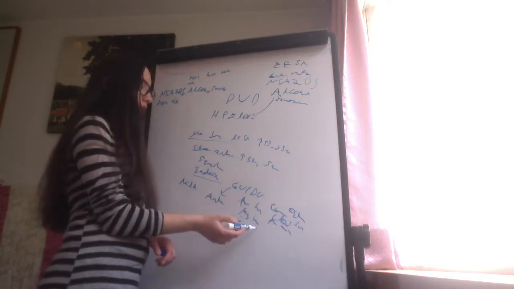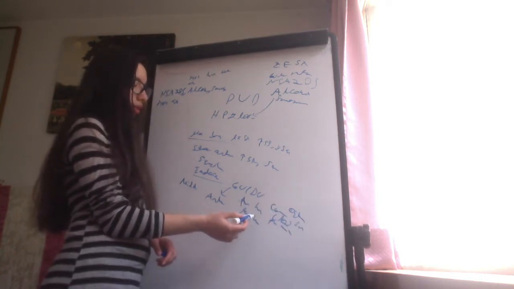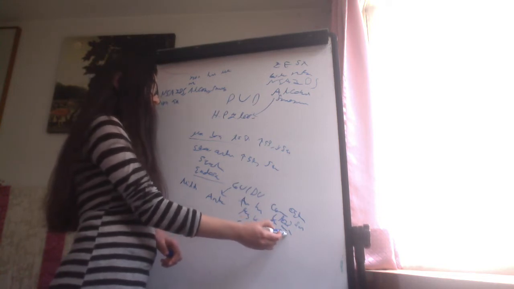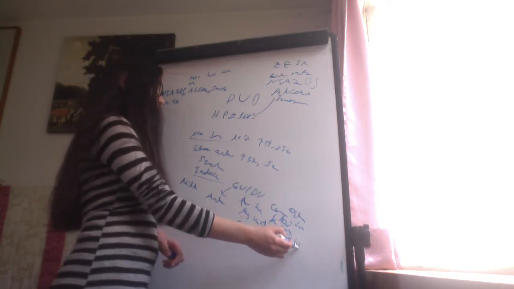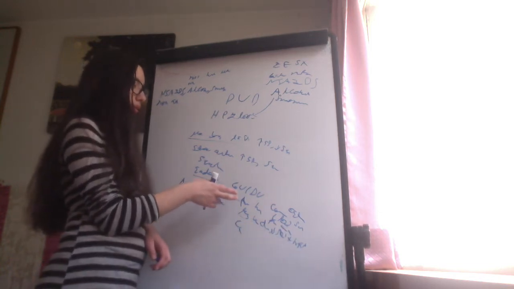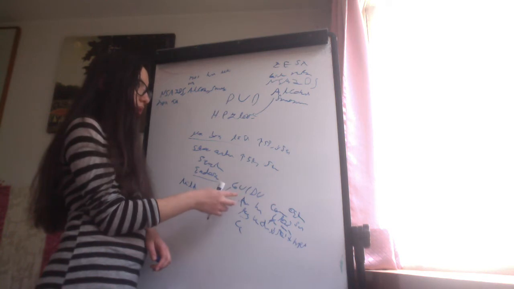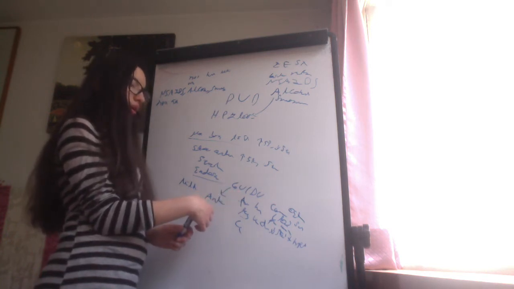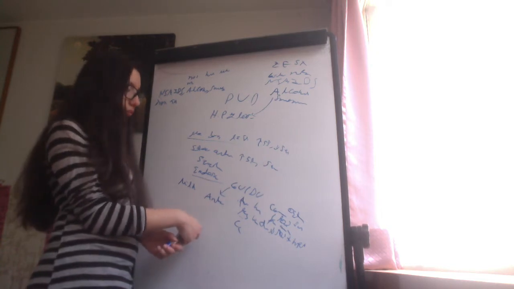And for magnesium hydroxide, the adverse effects are diarrhea, hypophosphatemia, hypotension, and cardiac arrest. So we usually combine aluminum and magnesium hydroxide because one produces diarrhea and the other produces constipation.